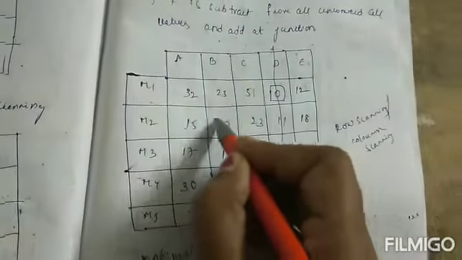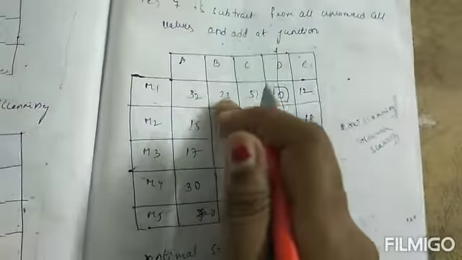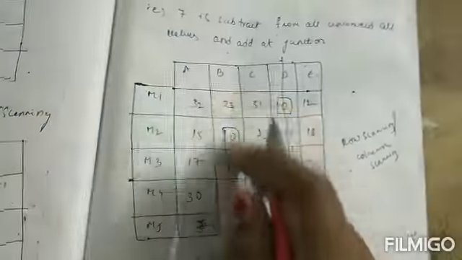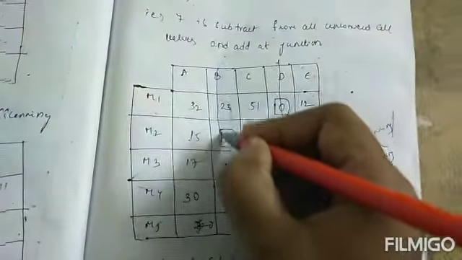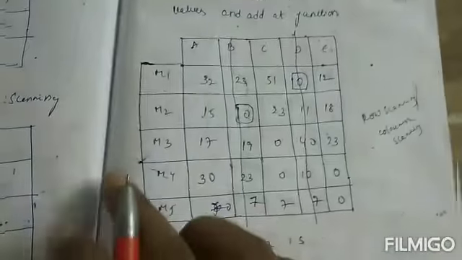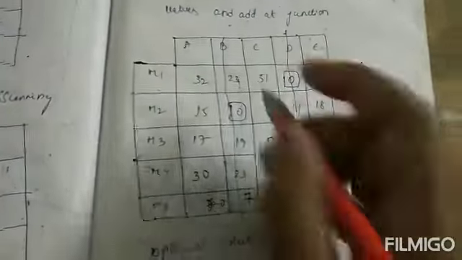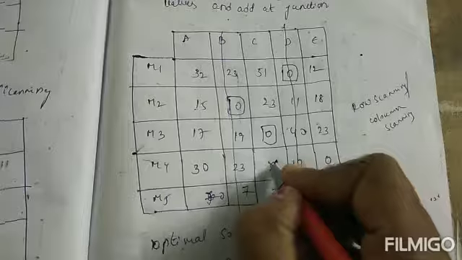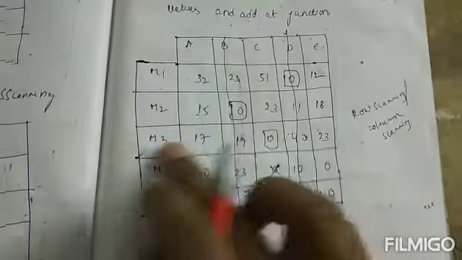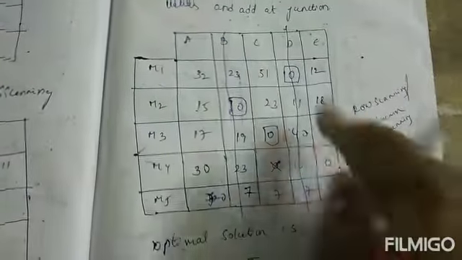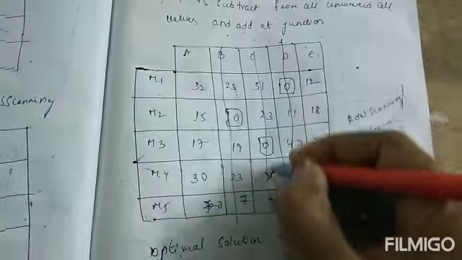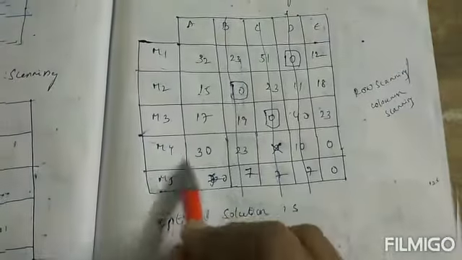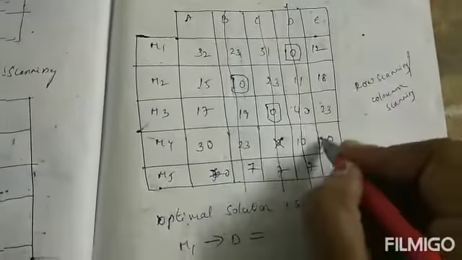Here only 1 0, and rectangle this 0. Are there any zeros column wise? No. So just cross this. And next go for mission 3. Here only 1 0 and just rectangle this. Is there any 0 column wise? Yes, 1 0, so cross this C. And in mission 4 we have only 1 0.